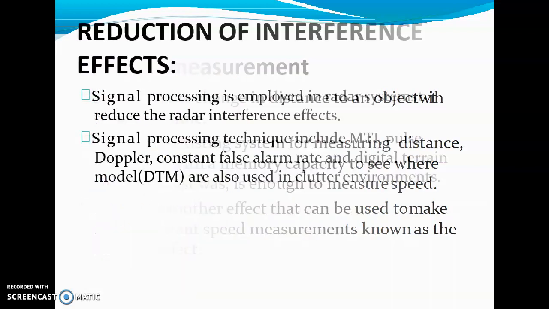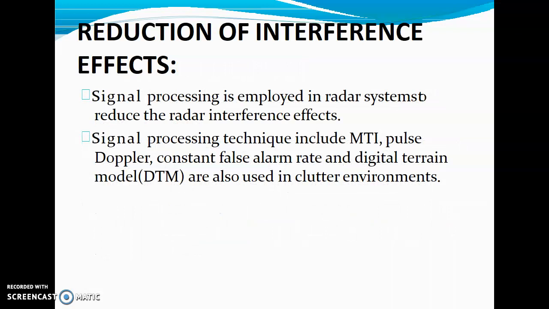Now the next major topic is interference effects, because interference effects are very common in radars too. So how can we minimize them? Interference leads to a deterioration of signals, and that is not required in radars. We can easily reduce it by using signal processing. Signal processing is very useful when we talk about the reduction of interference signals. So it is used in MTI radars. MTI means moving target indicator radars. These are quite often used in them and other radars too.